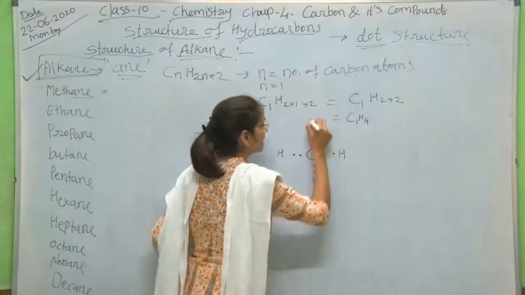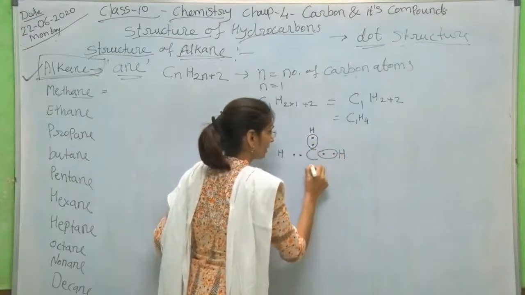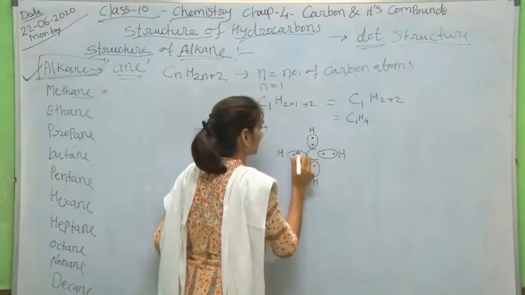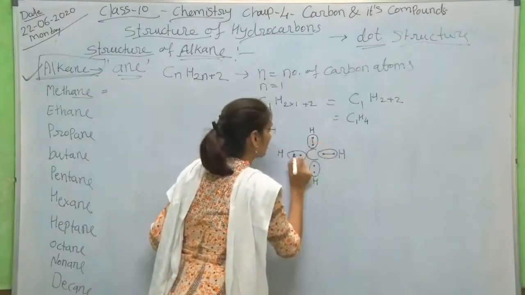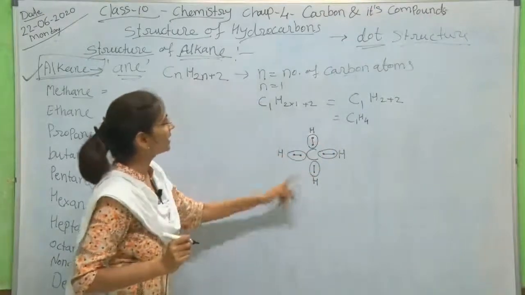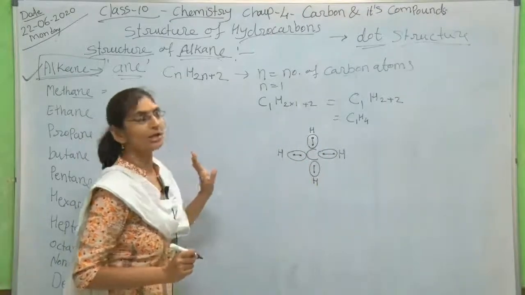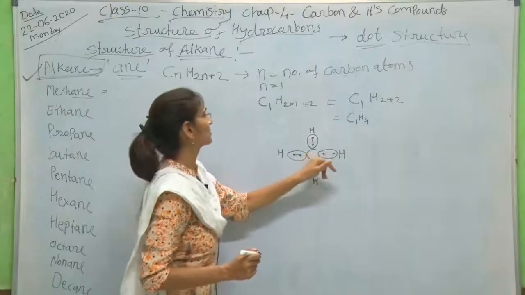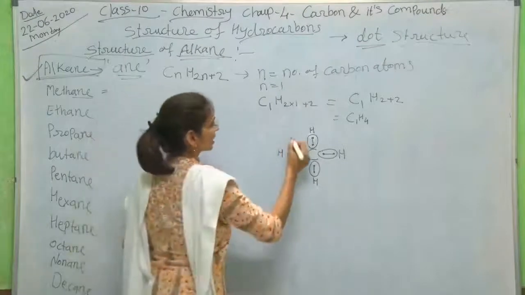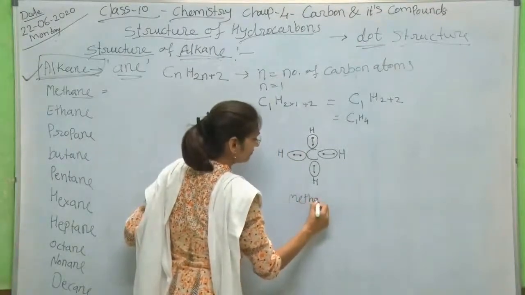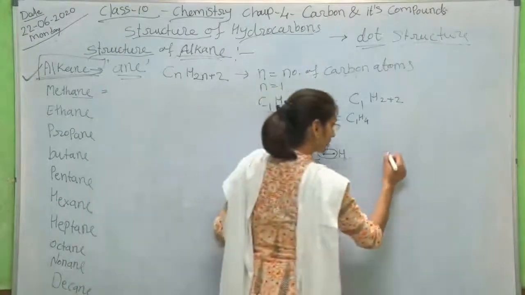So here, by sharing, carbon and hydrogen share their valence electrons and a single bond is formed. Carbon and hydrogen single bond is formed. So how many single bonds are formed here? 4 single bonds are formed. Here carbon is sharing its 4 valence electrons with 4 hydrogen atoms, and the structure of methane is formed with a single carbon atom. And what is the Lewis dot structure?